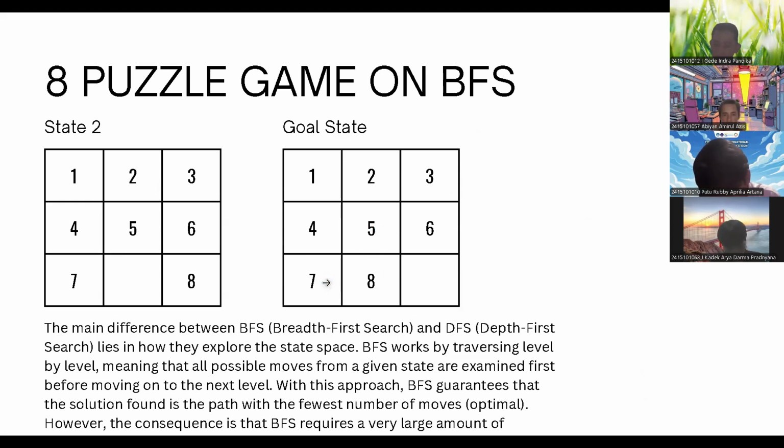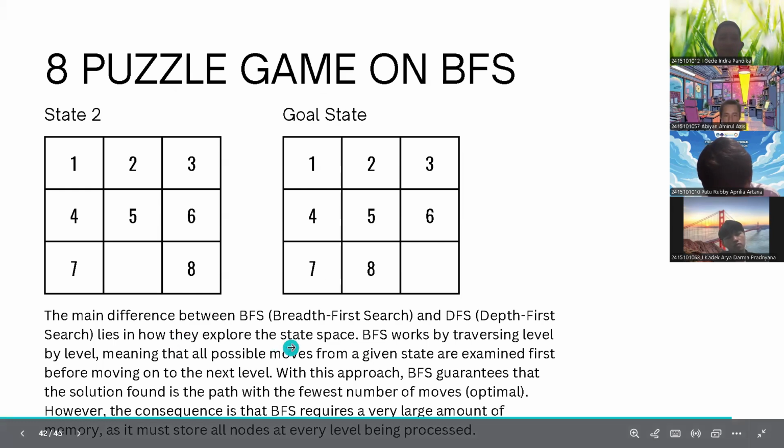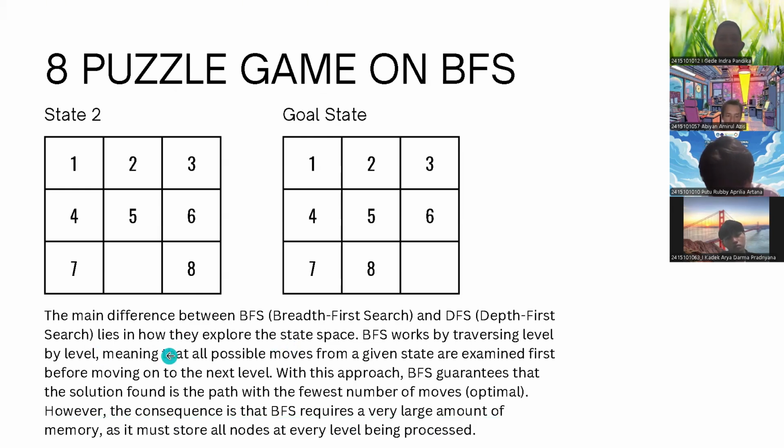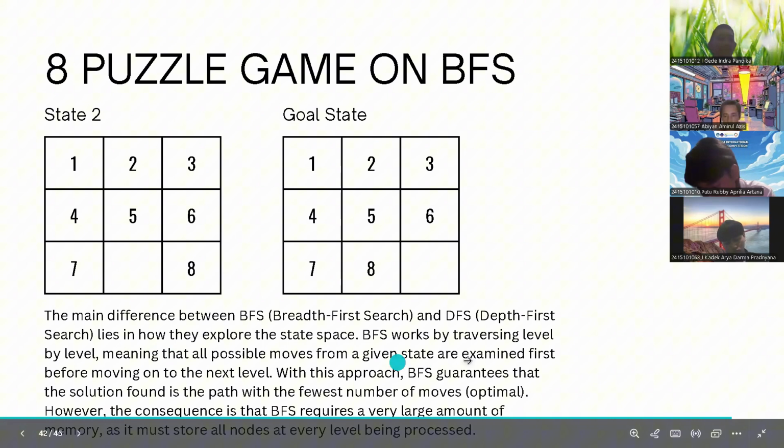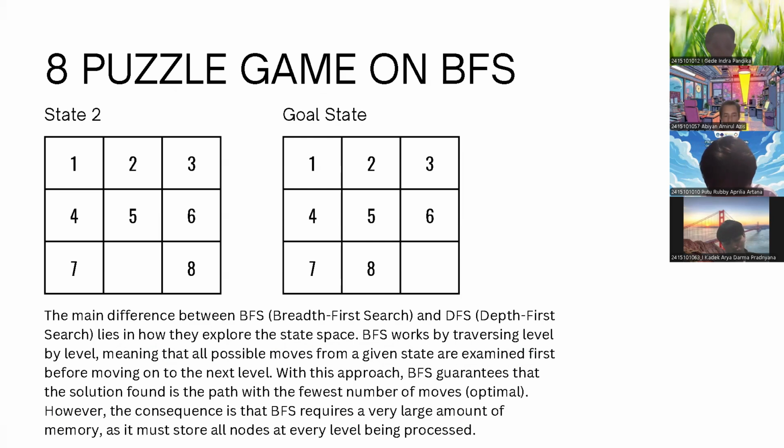So BFS checks all level 1 possibilities first, and the goal at level 2 is met directly without any deep exploration. What is the difference between BFS and DFS? It lies in how they explore the state space. BFS works by traversing level by level, meaning that all possible moves from a given state are examined first before moving on to the next level.